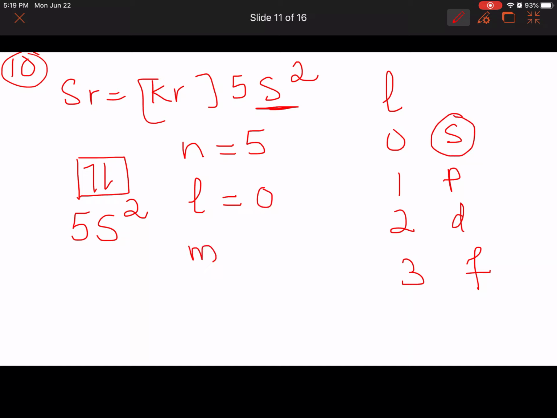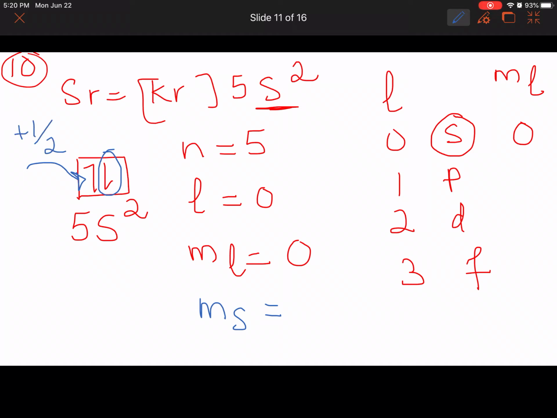What are the possible ml values? You can have only one ml value, that is 0. Here we are talking about the highest energy electron, the one that is removed first, which is the one furthest away. That is the last electron that has been filled, the blue circled electron. And we need to figure out the ms value, the spin quantum number. The first spin is always plus half, and the second one facing down is negative half. So ms is going to be negative half.